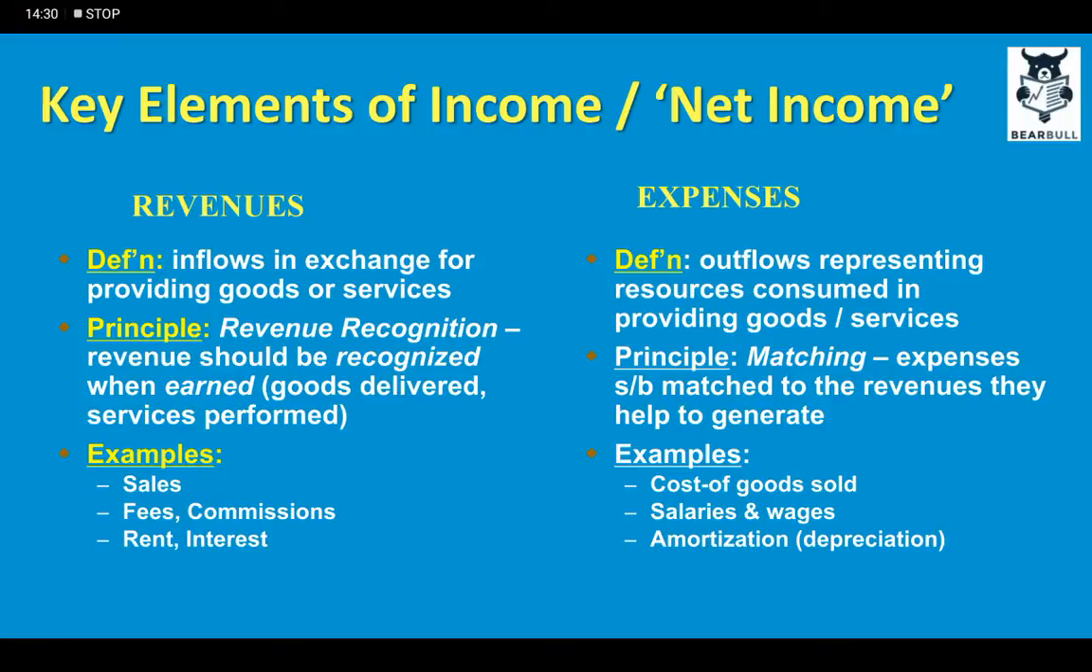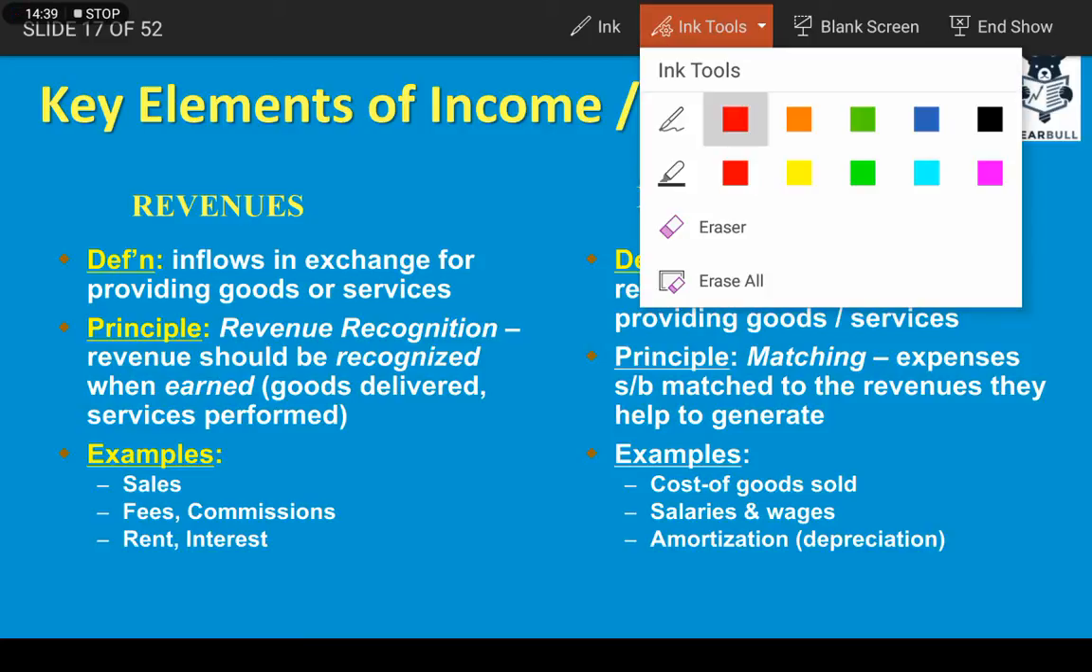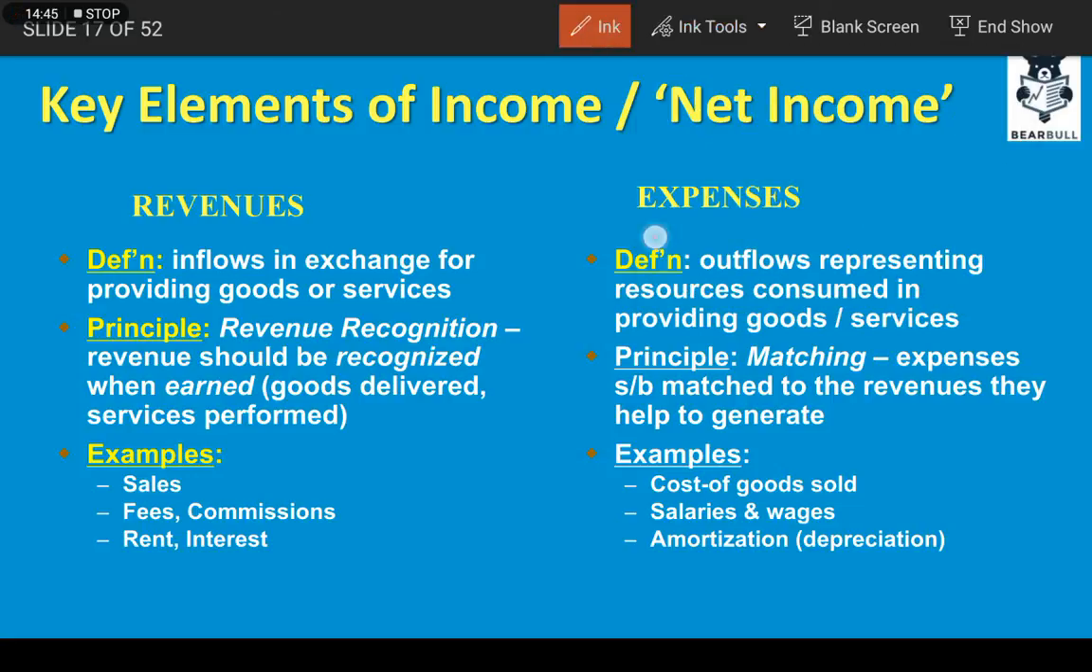So talking about expenses, the definition of expenses is outflows representing resources consumed in providing goods and services. Whenever we produce goods, of course, we need resources. For example, raw materials, for example, electricity, for example, labor. These are all the expenses which are used while producing goods and services.